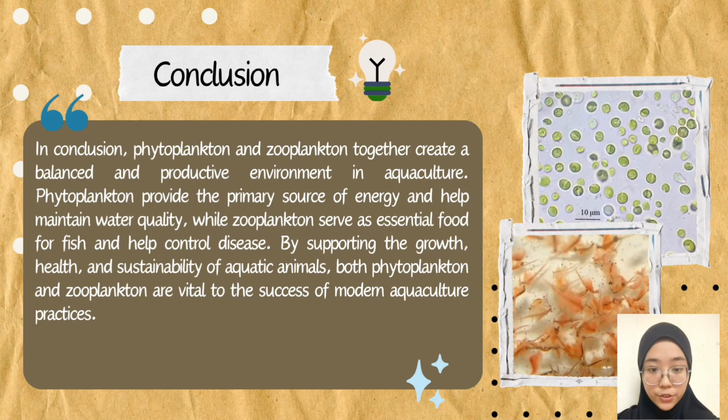In conclusion, phytoplankton and zooplankton together create a balanced and productive environment in aquaculture. Phytoplankton provide the primary source of energy and help maintain water quality, while zooplankton serve as essential food for fish and help control disease. By supporting the growth, health, and sustainability of aquatic animals, both phytoplankton and zooplankton are vital to the success of modern aquaculture practices.